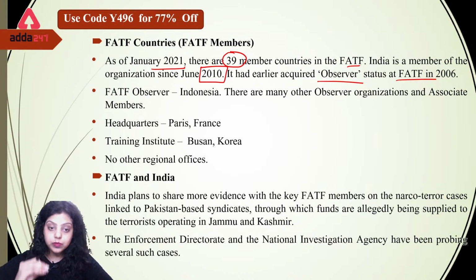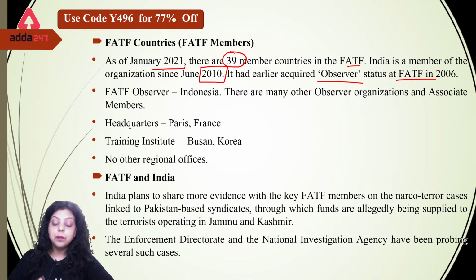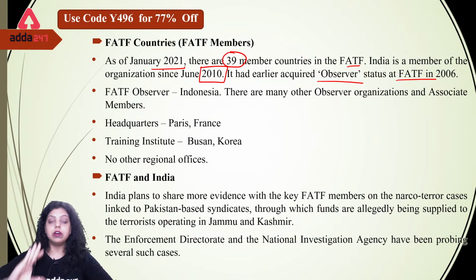Now, what does observer status mean? It simply means that this is a country that participates in the summits or conferences of FATF, but will not give suggestions in the summits. The country coming as an observer is going to observe what other countries are deciding, what norms and methods they are using to control money laundering or terrorism financing. But they can't give suggestions or feedback. They are just observing the working of the FATF.